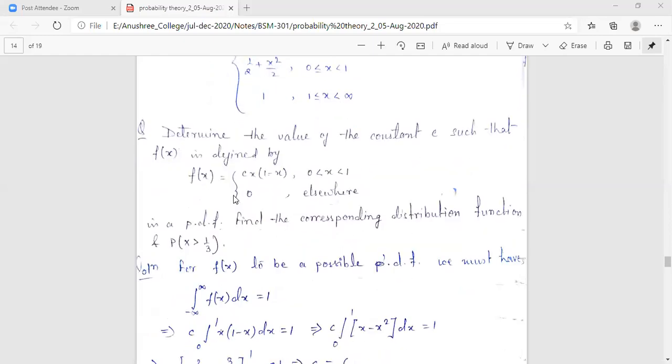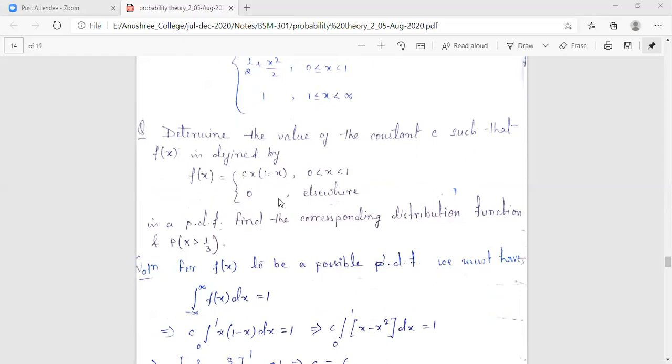First of all, we need to find the value of the constant c, and then we proceed to the distribution function. Okay, so let us find the value of c. For finding c, we are going to utilize a property of the probability density function.